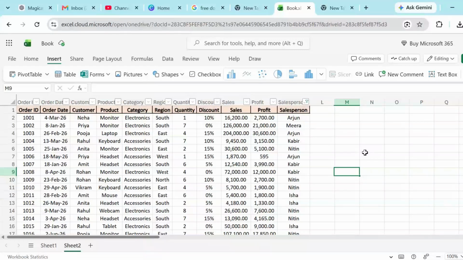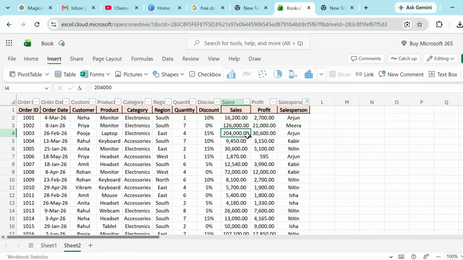This is the beginning of our journey from Excel beginner to a data analyst, where we will gradually learn data cleaning, SQL, Power BI, Python, and real world projects. So let's get started. Here you can see that I have a data set which belongs to a small company and it is a sales data.